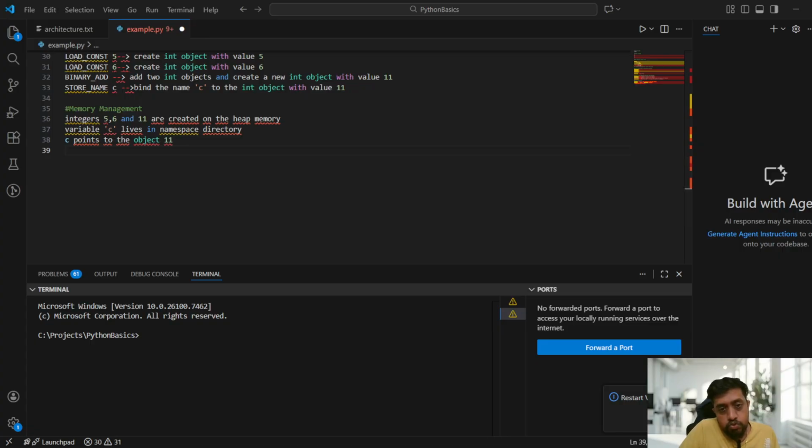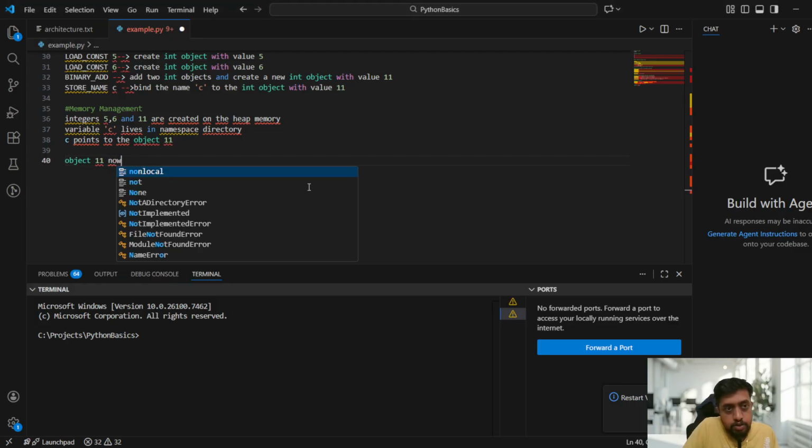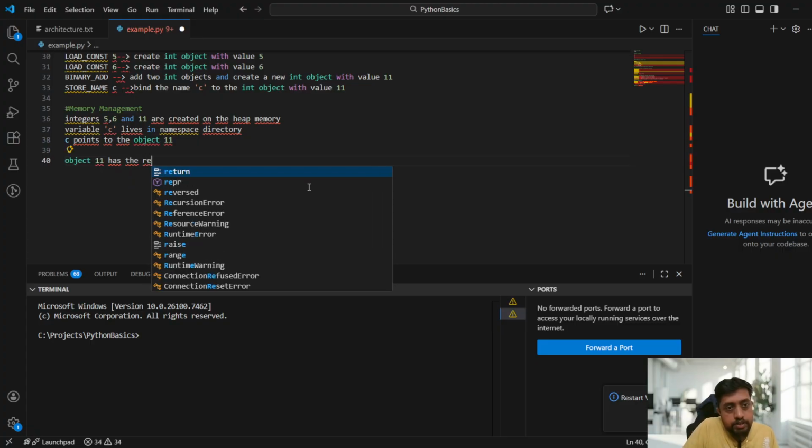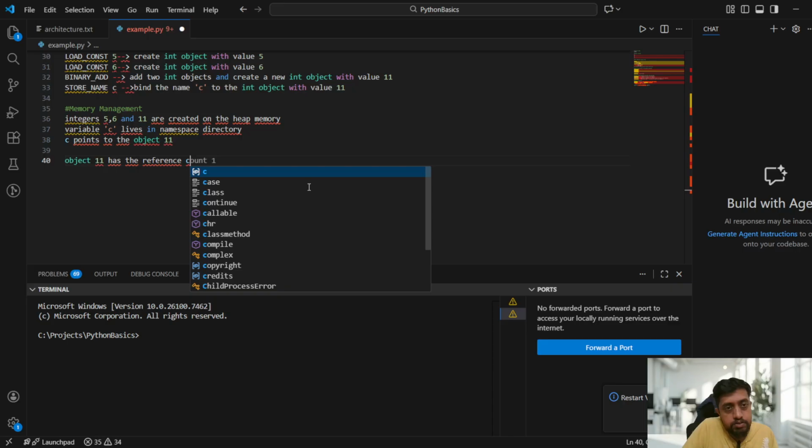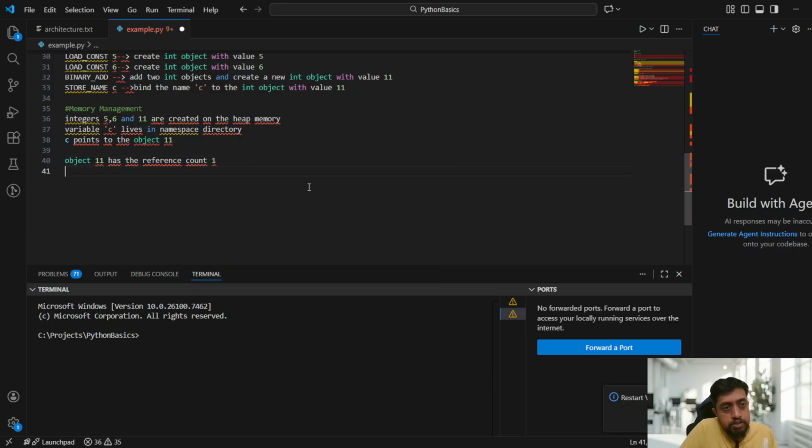Now the object 11 has a reference count. The reference count is what, guys? 1, because C points to the object 11. It has that reference variable.